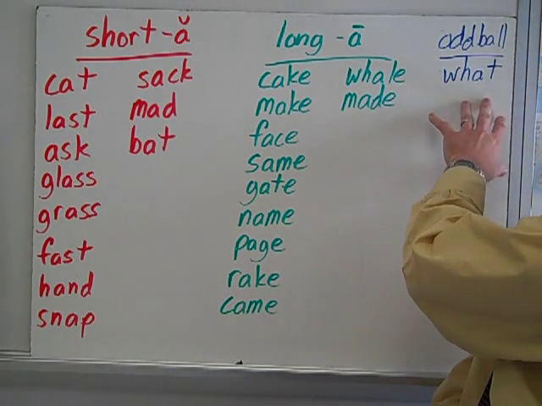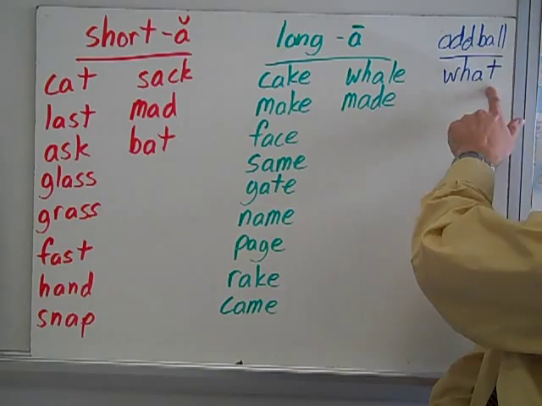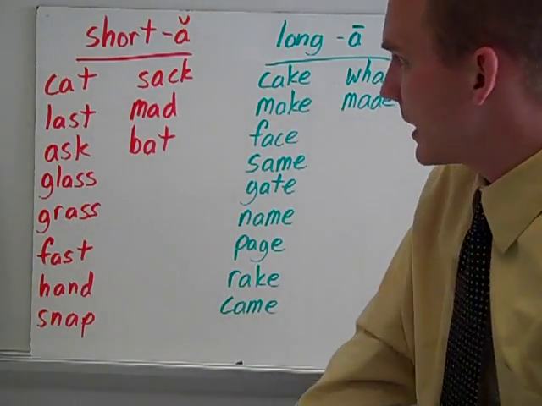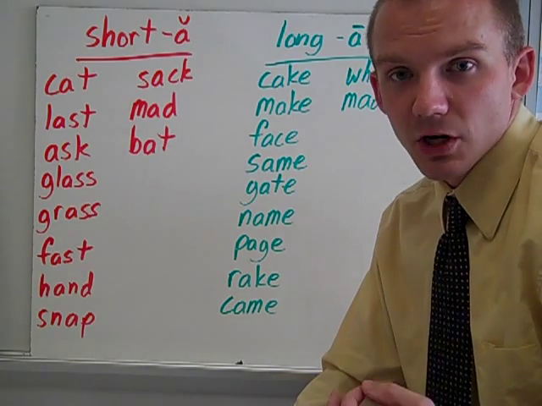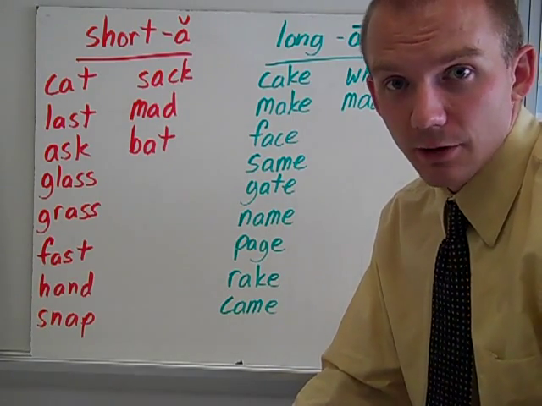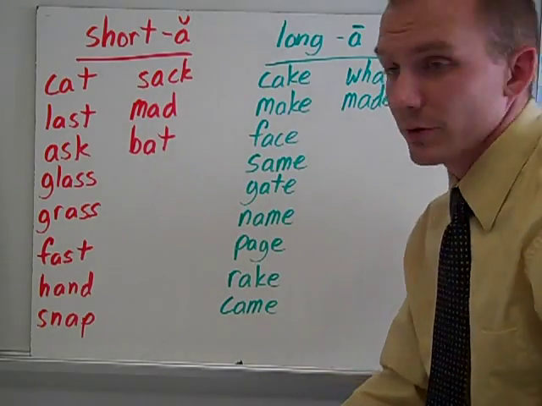And finally, we have the oddball of what. What should, based on the spelling pattern, be here under the short A. It says a, but it's not wat. It's what. It actually sounds kind of more like a short U sound. These are short A and long A words.